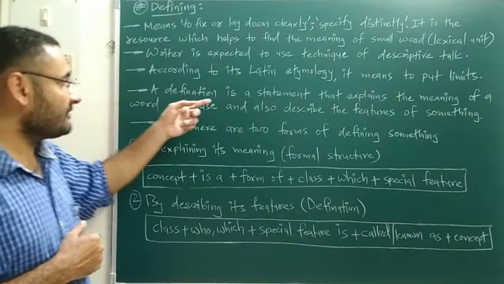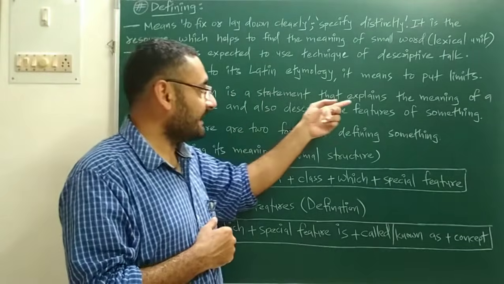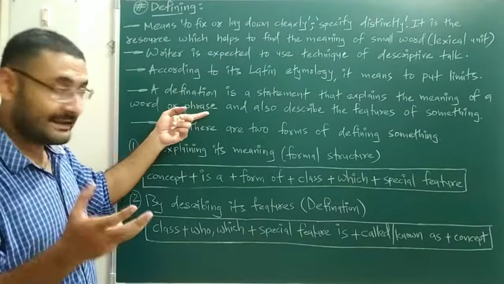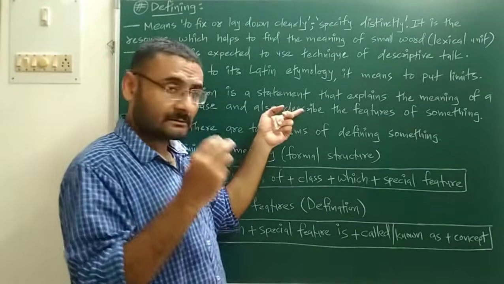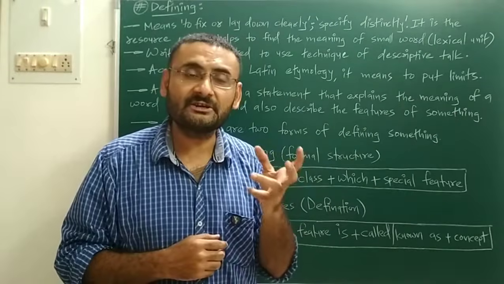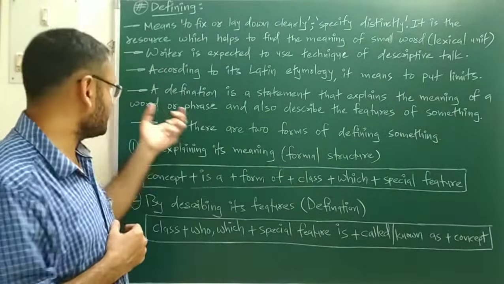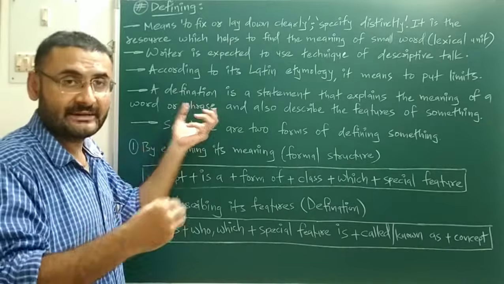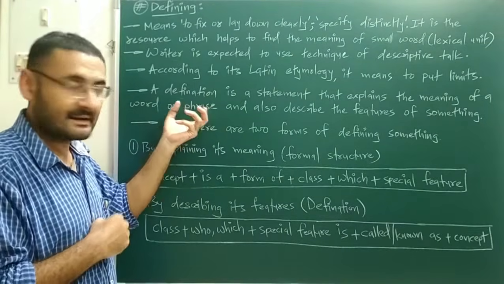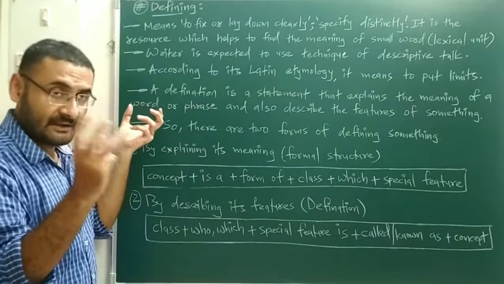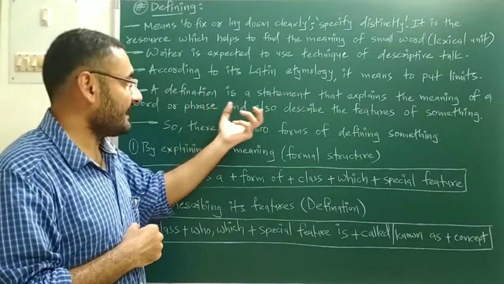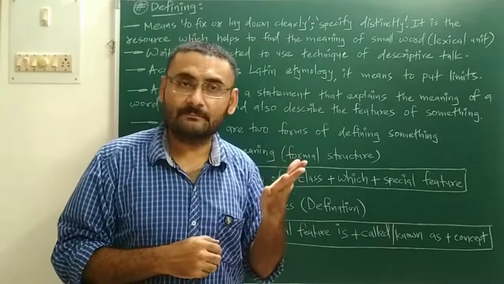Next, a definition is a statement that explains the meaning of a word or phrase, and also describes the features of something. You are defining a word or phrase, like boiler, mobile phone or chair, and the definition is based on that word or phrase.